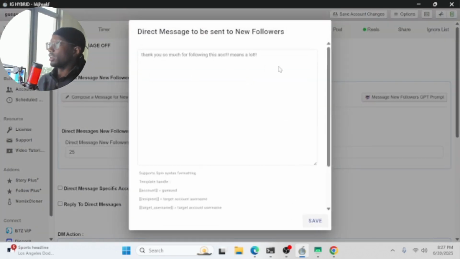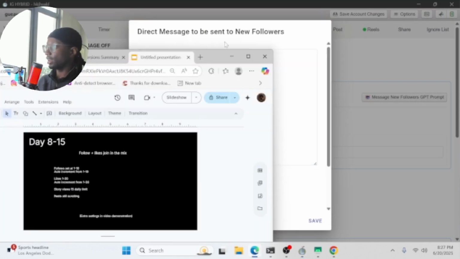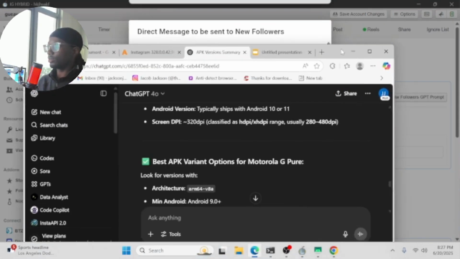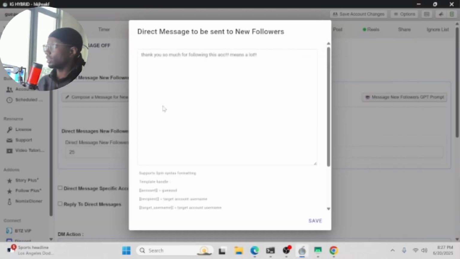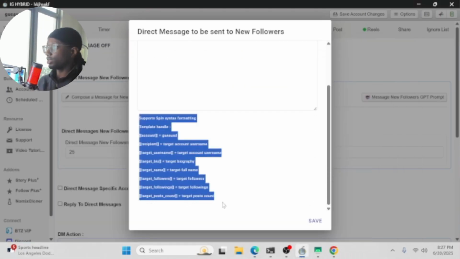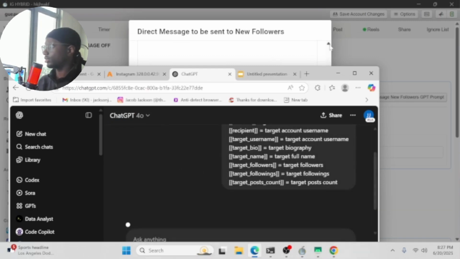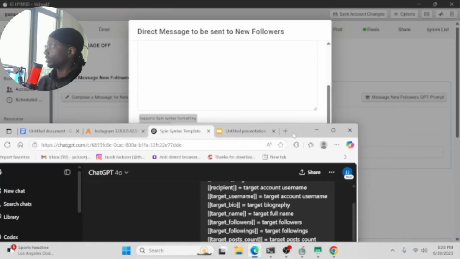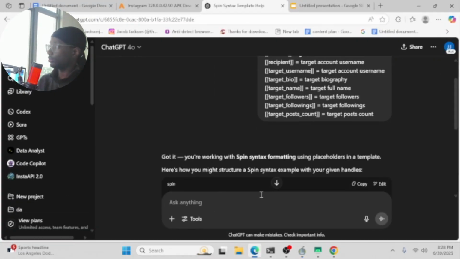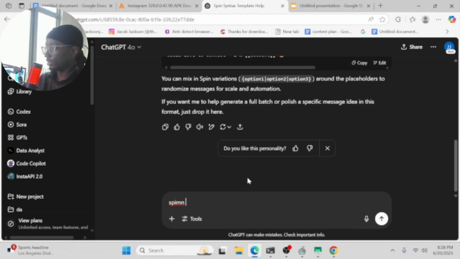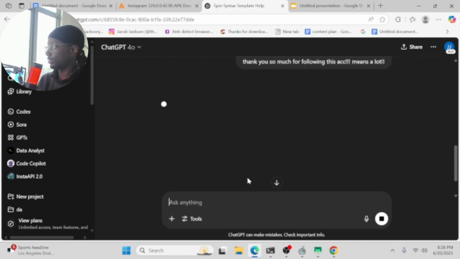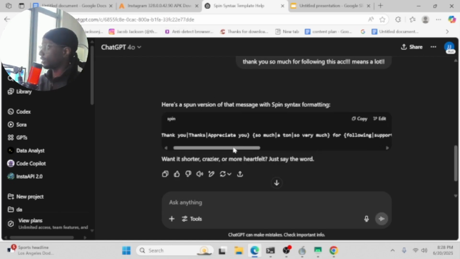It means a lot. If you also want to add spin tags, I like to go into ChatGPT. I'm not even going to copy that. I'm just going to copy this and paste it into ChatGPT, and then tell ChatGPT, spin this.